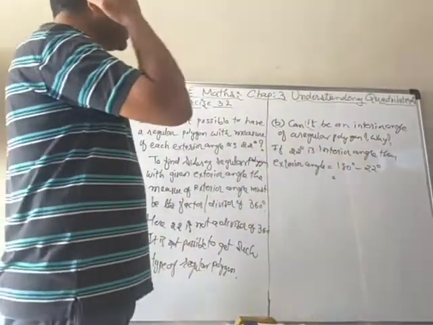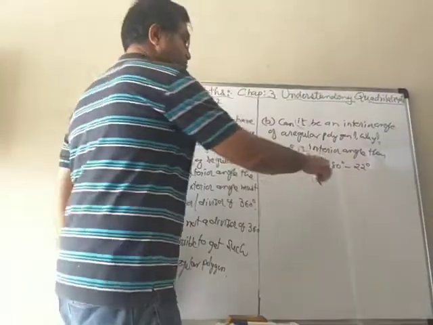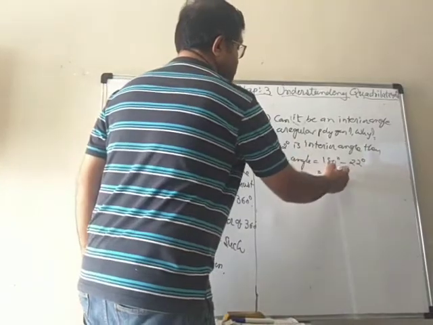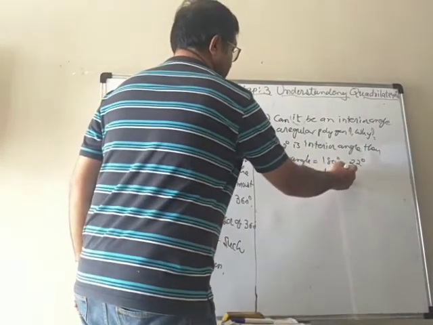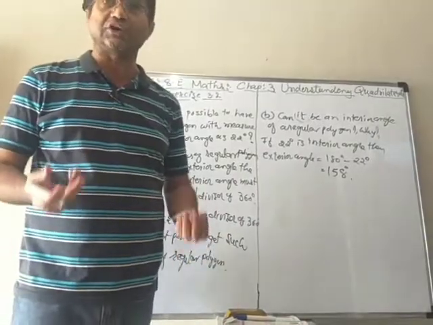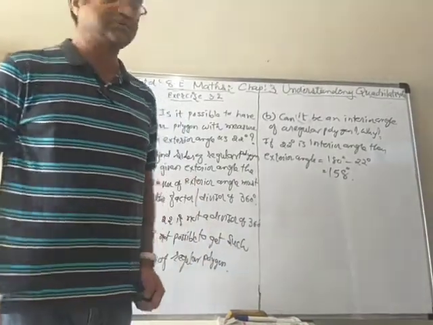So 180 degree minus 22 degree: 10 minus 2 is 8, 7 minus 2 is 5, so 158 degree. Now we know that 158 is also not a divisor of 360.